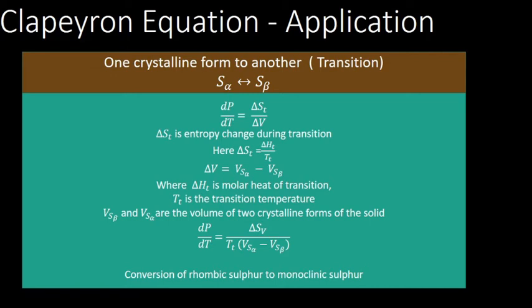St is the entropy change during transition, and it is equal to the molar heat of transition divided by the temperature at which transition takes place, and dV is equal to the volume of one crystalline form minus the volume of another. For example, if you take alpha and beta, volume of alpha minus volume of beta. When you substitute in that expression, we get dP by dT is equal to delta Ht divided by Tt into (Vs alpha minus Vs beta). An example for this process is the conversion of rhombic sulfur to monoclinic sulfur.